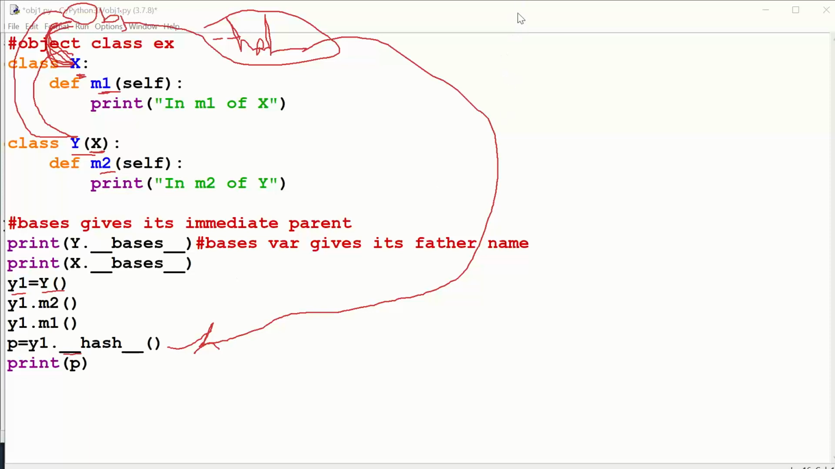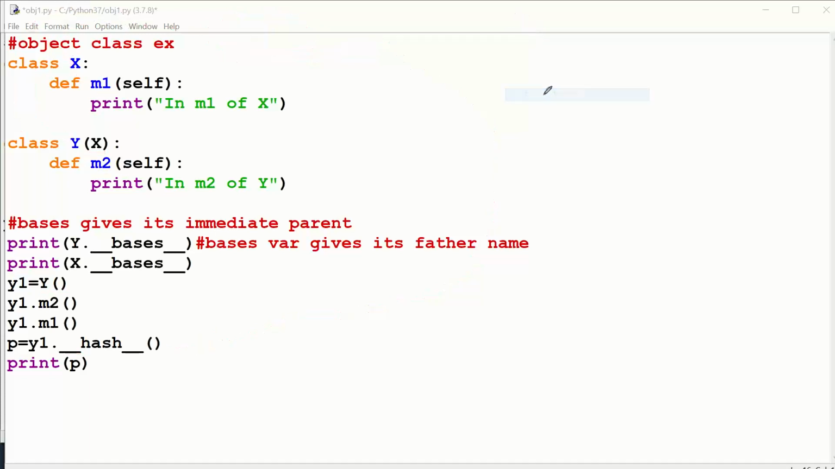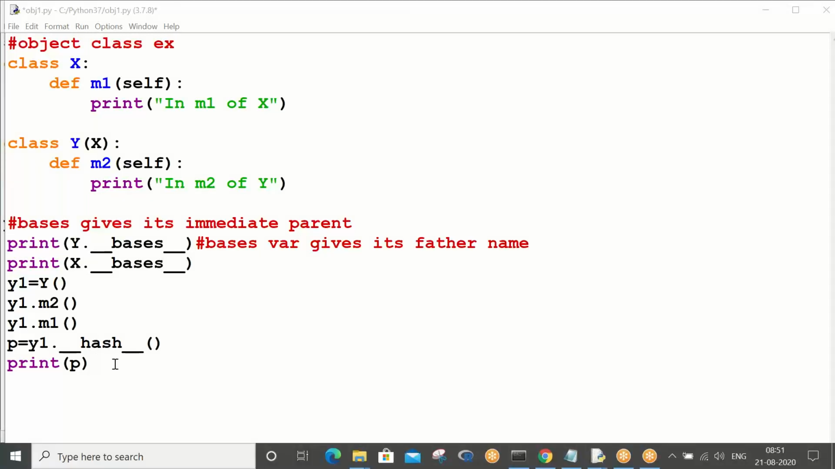Hash method is doing, what does hash method do? Hash method will take the indirect address. See, if you print y1, what will you get? In which format? Hexadecimal, right? Hexadecimal, correct? So it will take hexadecimal format.